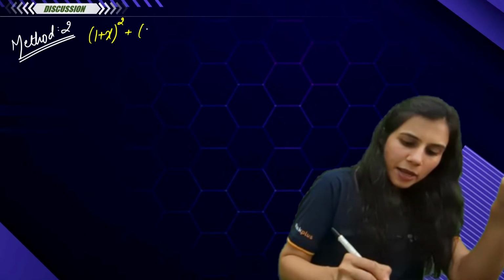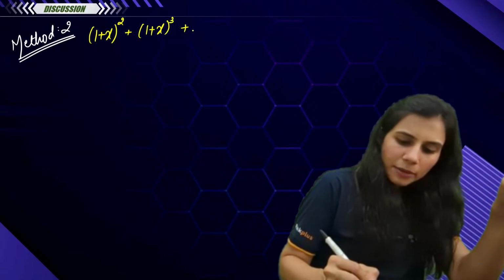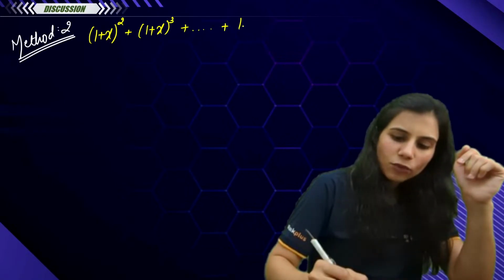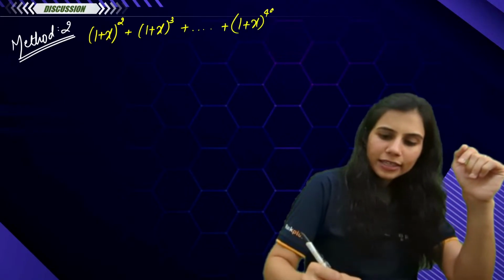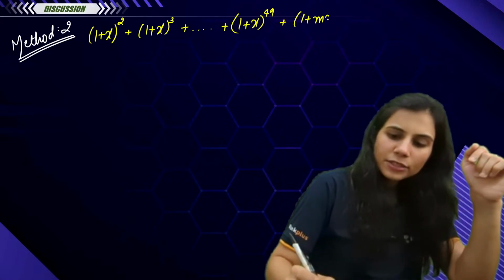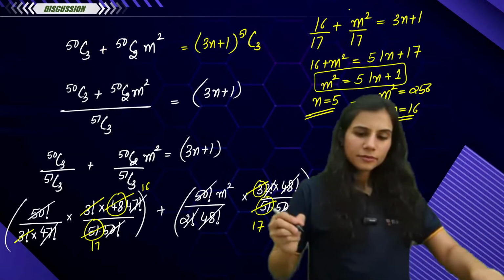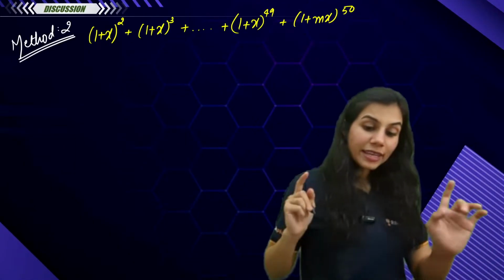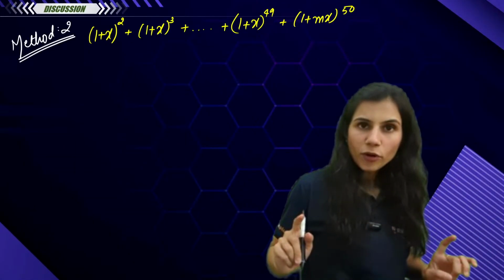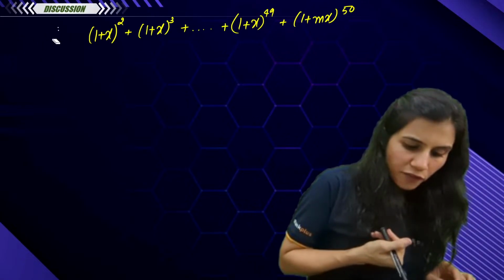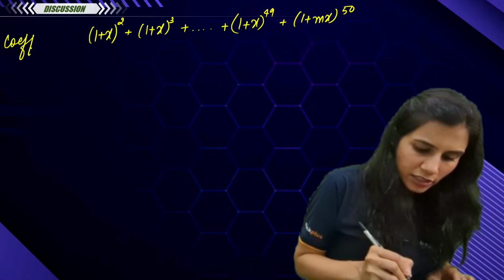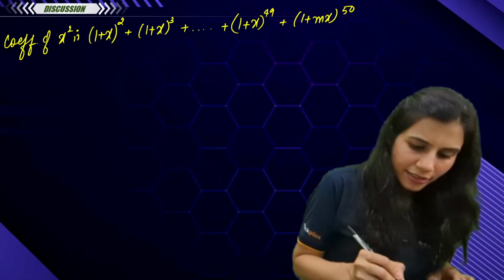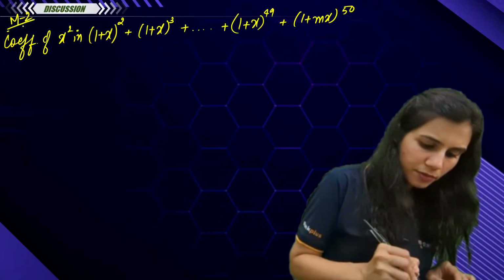guys, method 2, very important for you to know, very, very important. You had (1 plus x) whole square, then (1 plus x) whole cube, plus and so on. Then you had (1 plus x) to the power 49, and then (1 plus mx) to the power 50. Yes or no? Yes. You wanted the coefficient of x square in this expansion. Getting my point? This is your method 2.